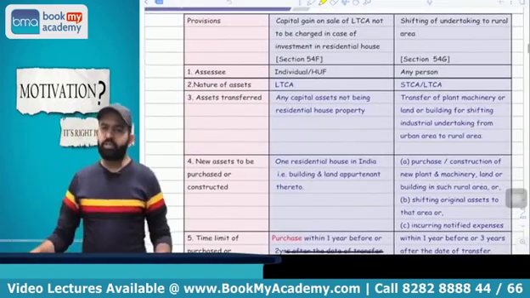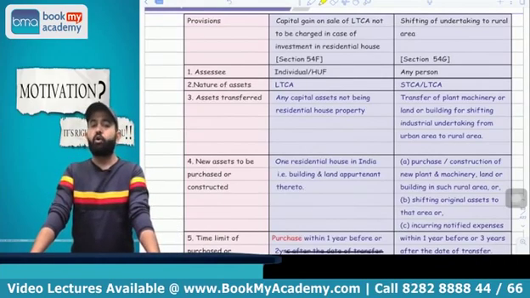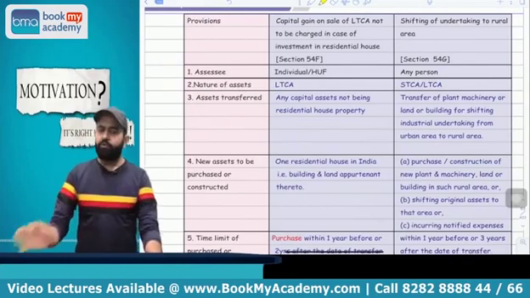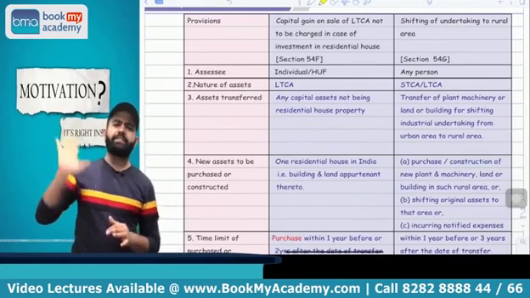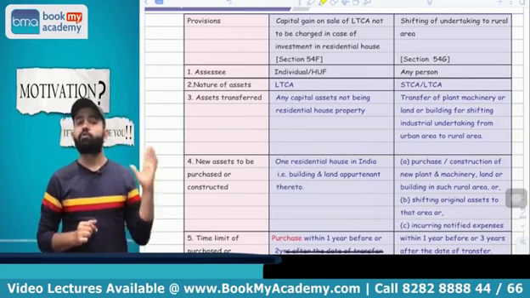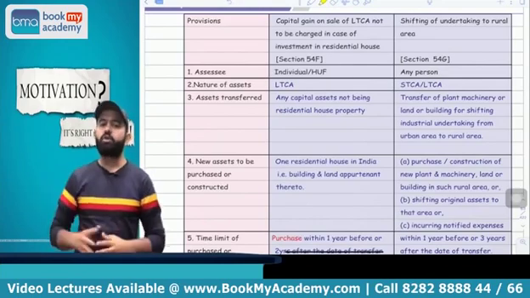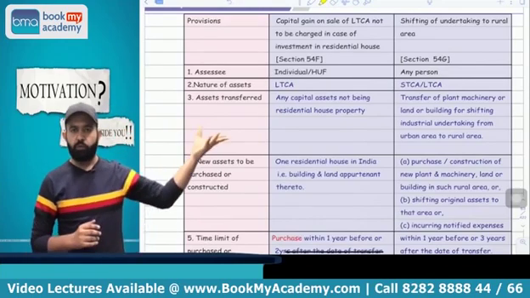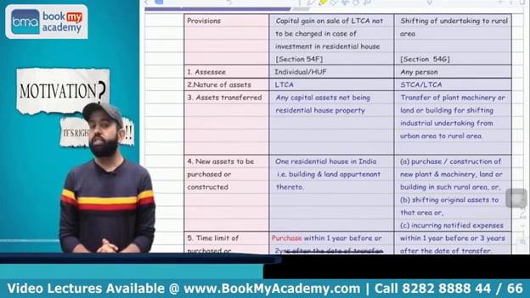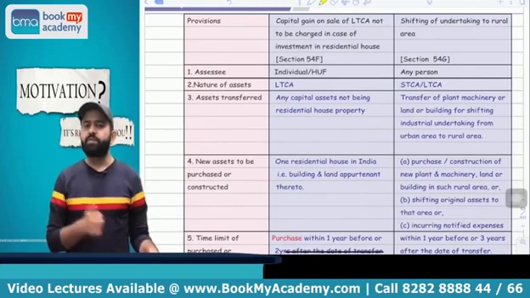Now the next part is related to section 54F. First thing, this section is applicable only to individual and HUF. If you transfer any long-term capital asset other than a residential house property, but you are going to acquire one residential house property in India, then exemption is available. Here, what is the time limit? The time limit is the same, -1 +2 +3.